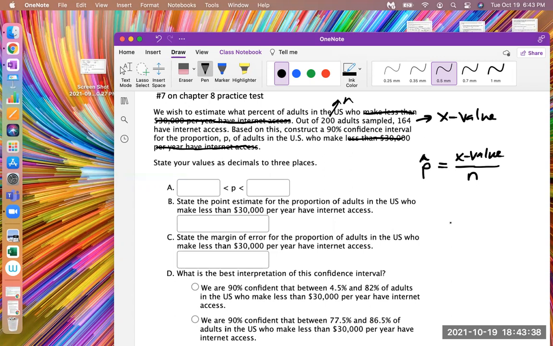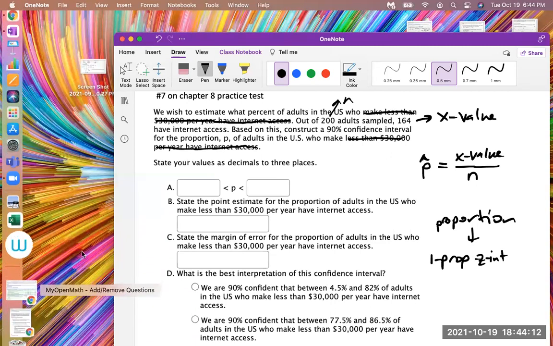So when we do our calculations, it's important that we use the one prop Z interval test. That's the one that we want. That's the name of it on the calculator. We don't want the T interval, that's for the mean problem.